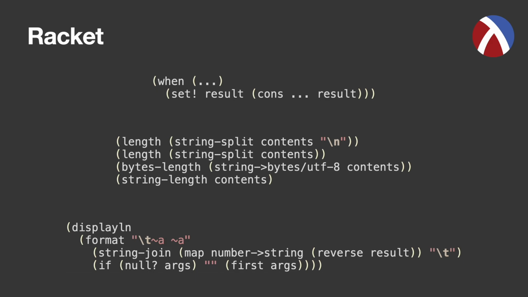I do like the arrow syntax here that you can see in number to string, but it does get quite verbose at times. And this also goes for the non-polymorphic forms like string split and string join. There are dedicated functions for each of the primitive types. In a dynamic language, non-polymorphic functions feel quite bad, and it's easy to make mistakes.